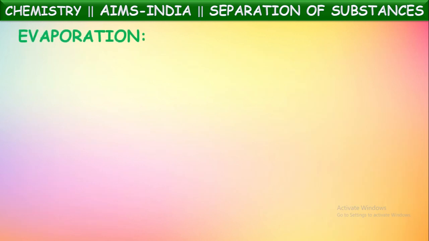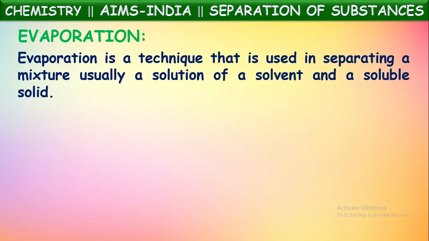Next, one more technique: evaporation. Evaporation is a technique used in separating a mixture, usually a solution of a solvent and a soluble solid. In the earlier technique, we saw the separation of a liquid and an insoluble solid, where we can use filtration. The insoluble solid remains in the filter paper and pure liquid comes down.